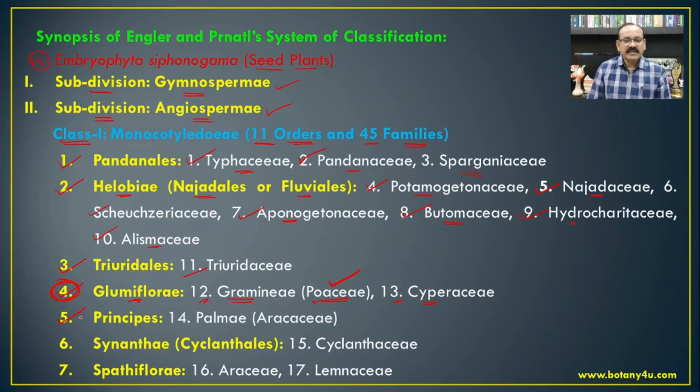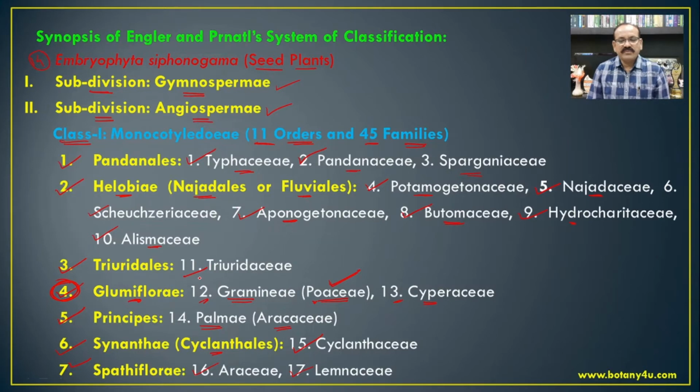Then the next one is the Principes, which includes the family Palmae, now known as Arecaceae. Cocos nucifera is one of the well-known plants from this family. Then Synanthae, also known as Cyclanthales, which includes the family Cyclanthaceae, and Spathiflorae, which includes the Araceae and Lemnaceae.